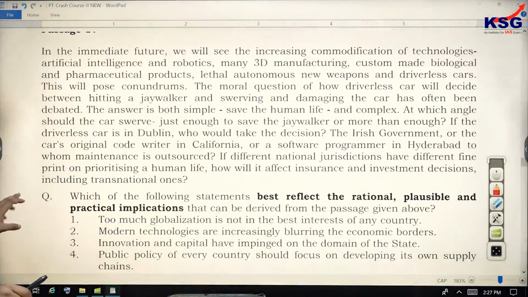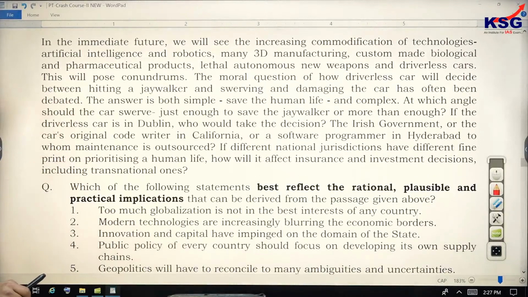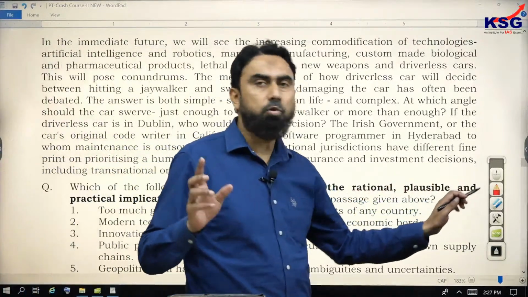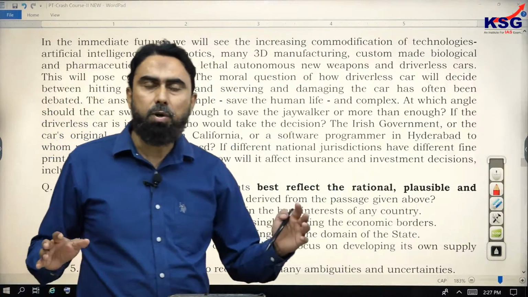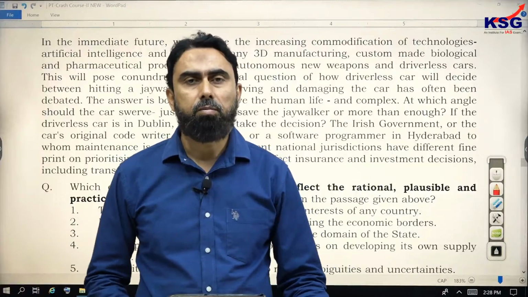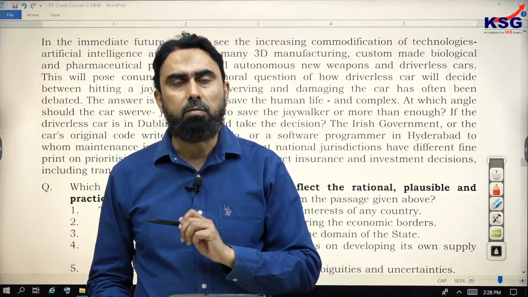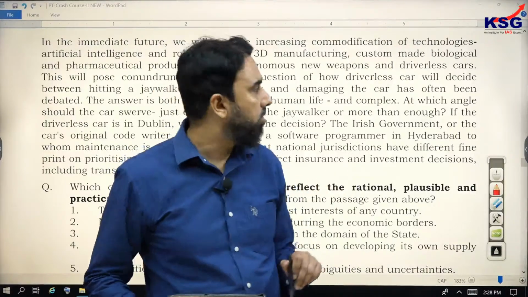तो देखिए यहाँ the passage says that in the immediate future we will see the increasing commodification of technologies, and to save your time I recommend you not to read the explanation part and example part with the same fervor. You should just glance through them, a customary glance.